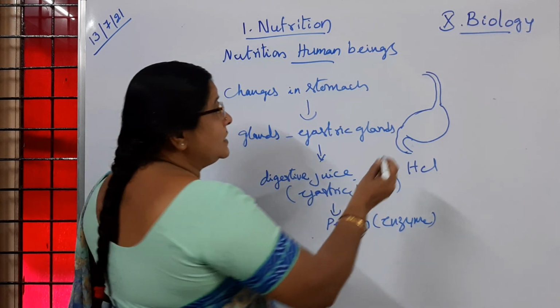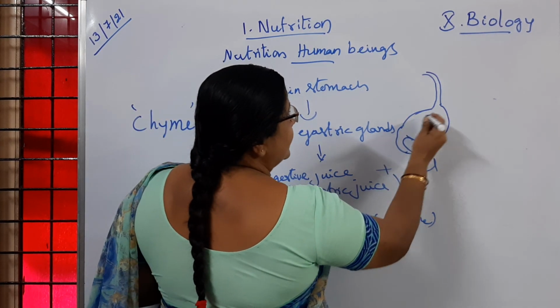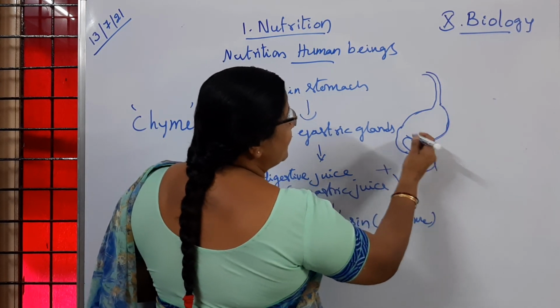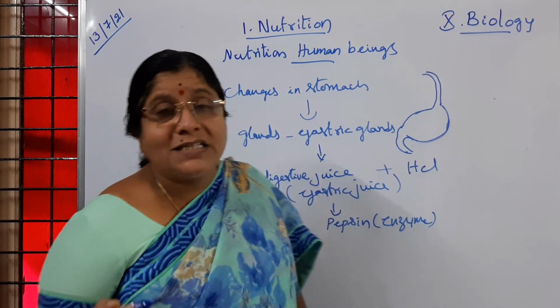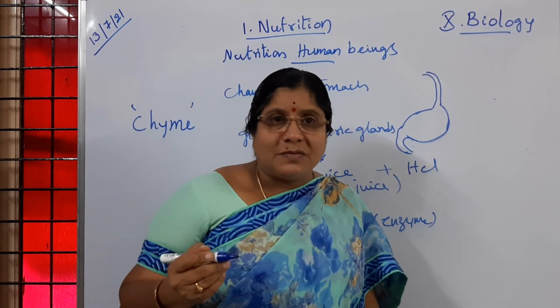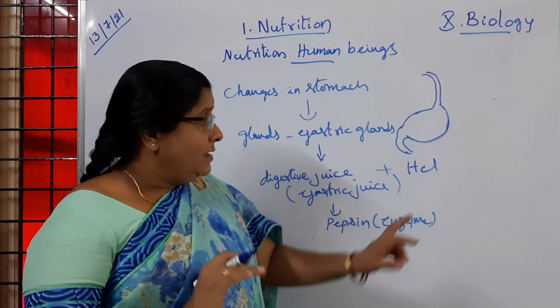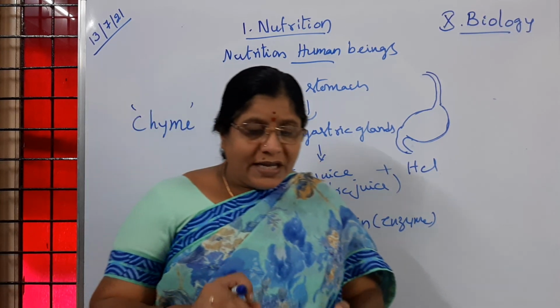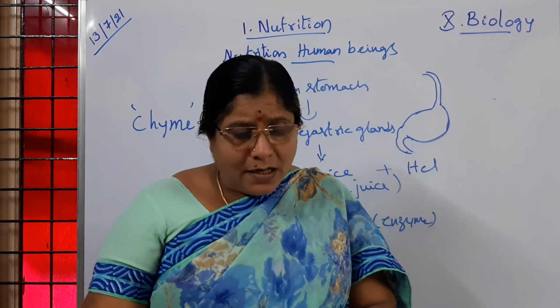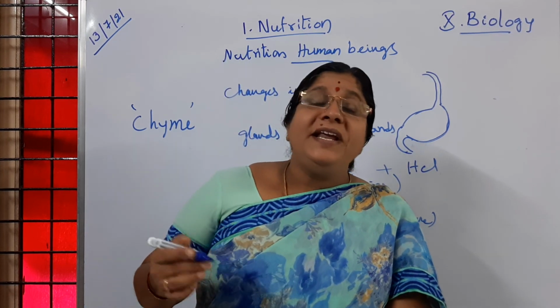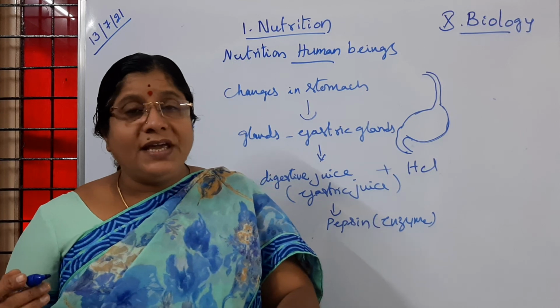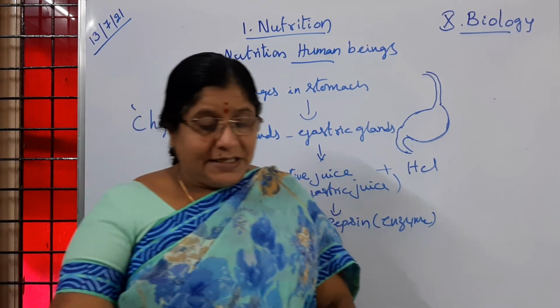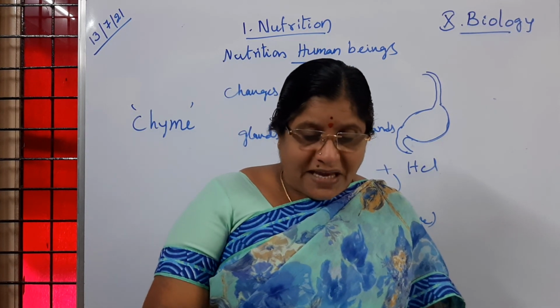So why? Because the stomach is protected by other types of glands called mucus glands, which secrete a sticky substance called mucus. Now, what is the action of hydrochloric acid? Hydrochloric acid helps in rendering the medium of the food. The medium of the food will be changed, acidic to basic.